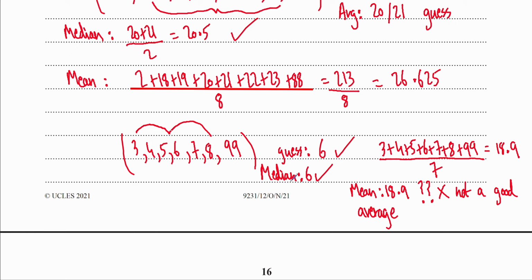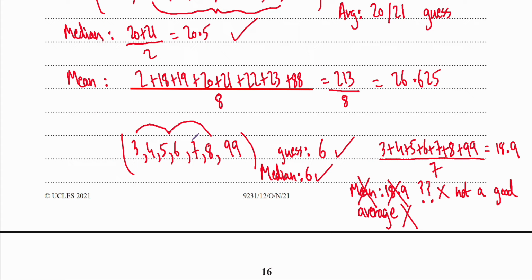Remember, median is also a type of average. Mean is also a type of average. Mean is the common one that we're used to. But my point was trying to show you that a mean can also be a bad average. I don't want this number. I don't want 18.9 because I can literally see that, look, I have all these numbers centered around 6, which is a small number. Why am I getting 18.9? Well, if you look at the data set carefully, there's that big number right there. And that big number does play a part because it did get put in the data set.